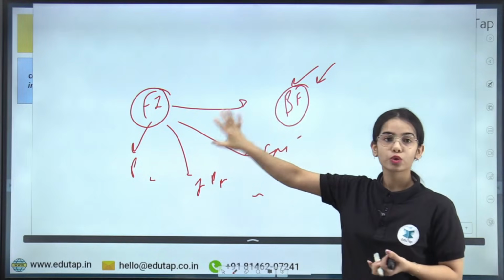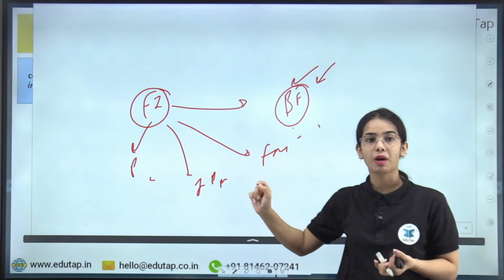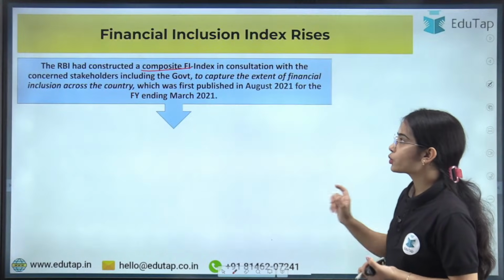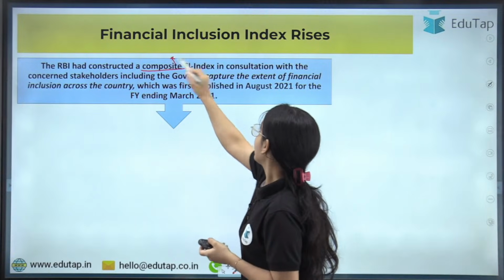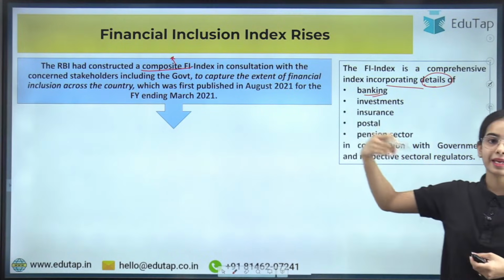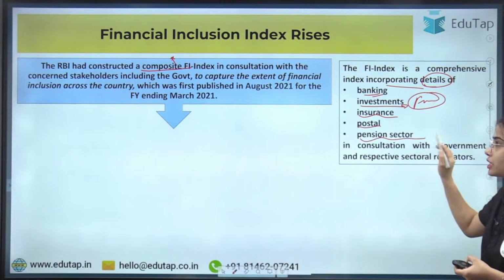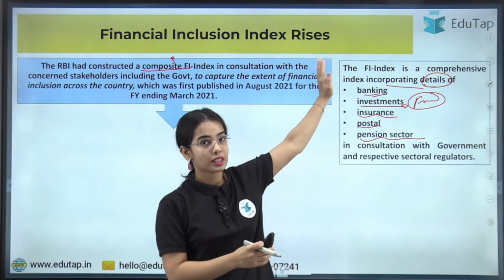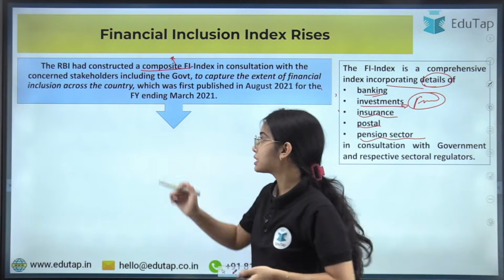So financial inclusion is not limited to the banking facilities, to the banks, but it also talks about the financial market, the insurance, the pension sector and such. So it is a composite financial inclusion index. This is a composite index incorporating the details of the banking facilities and banking products, the investments, that is the financial market system, the insurance, postal and pension sector, consisting of these services and products in consultation with the concerned stakeholders.